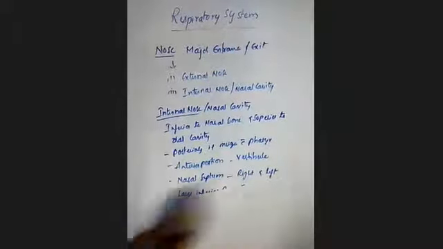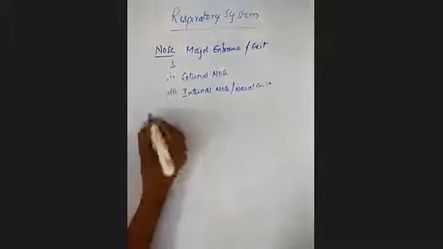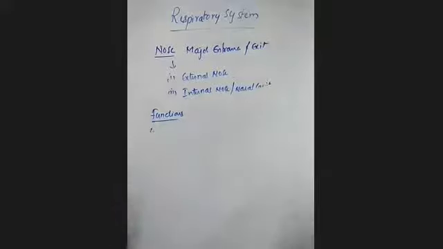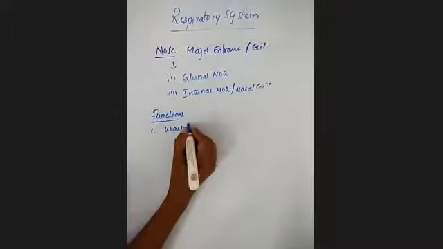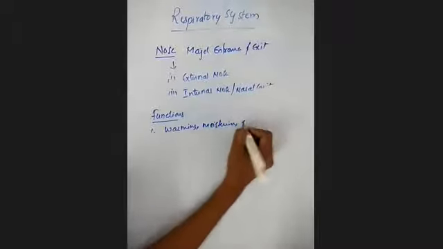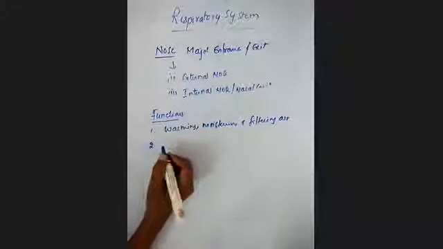Next we'll see the functions of the nose. We have seen that the nose is divided into two parts, the external nose and the internal nose. Now we'll see the different functions of the nose. The first one is warming, moistening, and filtering the air. Next one is detecting olfactory stimuli.